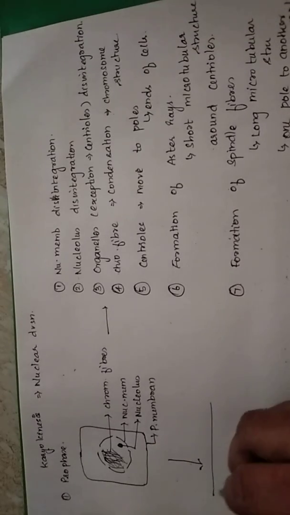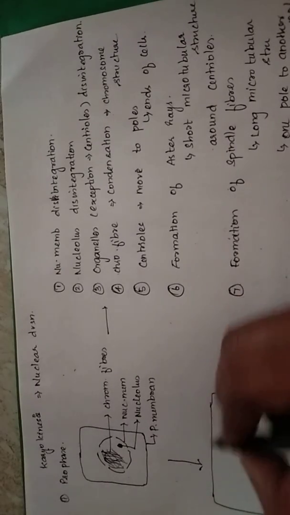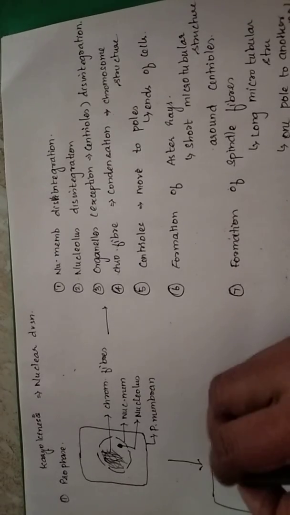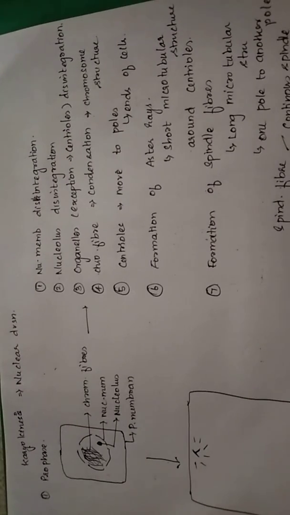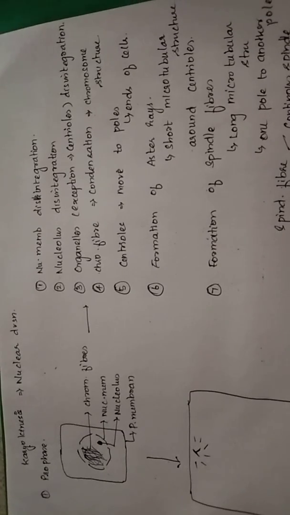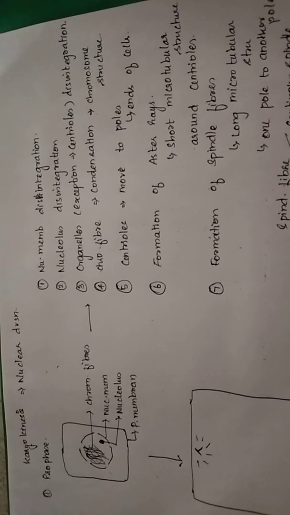So when we show it in a cell, so இந்த செல்லில் வந்துட்டு it will show it clearly. Centrioles will be present at the poles and அதை சுற்றியும் short fibers, these are called as aster rays. So this centrioles plus aster rays is together called as aster. So இங்கே வந்துட்டு இந்த ஸ்ட்ரக்சர் வந்துட்டு we call it as an aster. This contains centrioles and the aster rays.